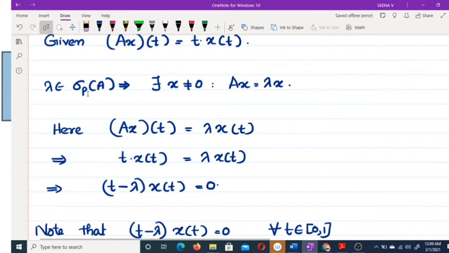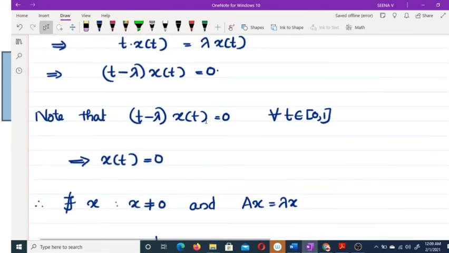So if lambda belongs to sigma P of A, then t minus lambda into x of t must be equal to 0 for every t belonging to [0,1]. In the case of t not equal to lambda, this is 0 only if x of t equal to 0. And this result is true for every t, therefore this happens only if x equal to 0.